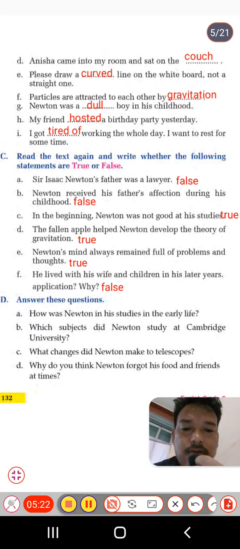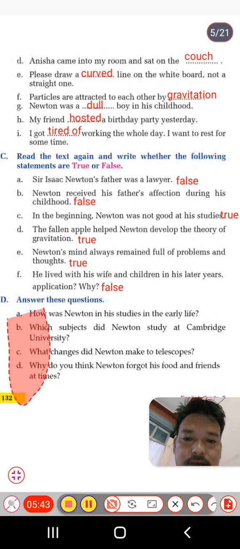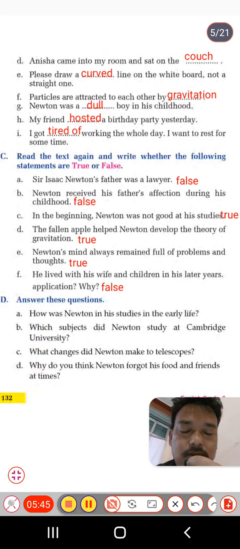And now we have D exercise, that is questions and answers. So before answering the questions, you must know about the text, students. You have to study the text very carefully and understand. Only then will you be able to answer these questions. So I have written all the answers to these questions. You can take the help from here. And now we start. Question number 1 is, how was Newton in his study in the earlier life?